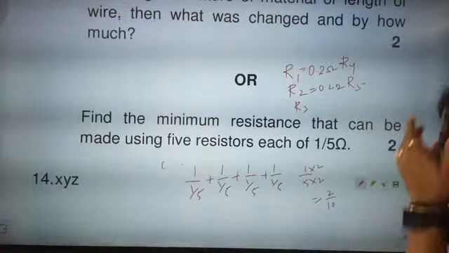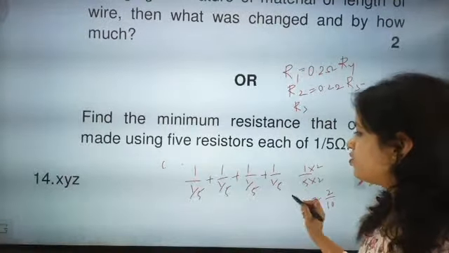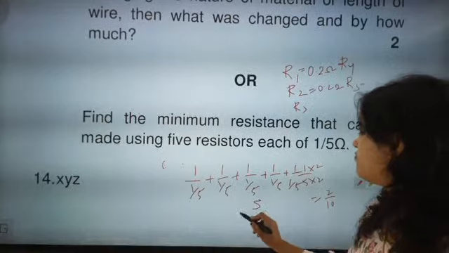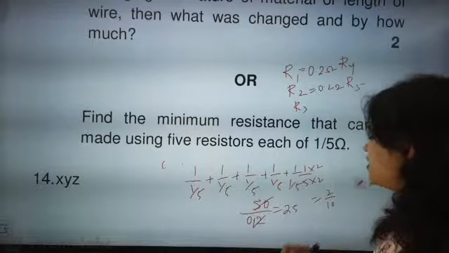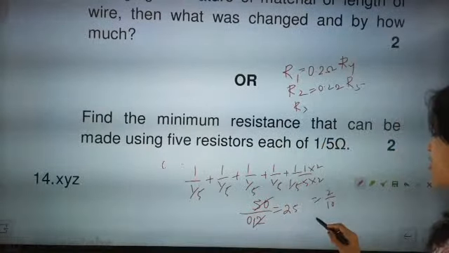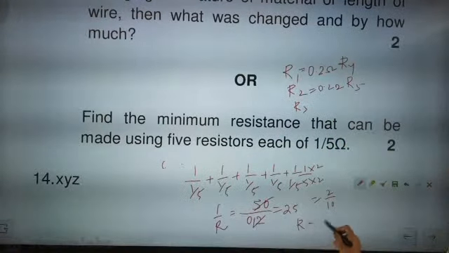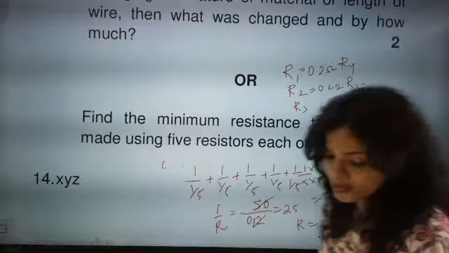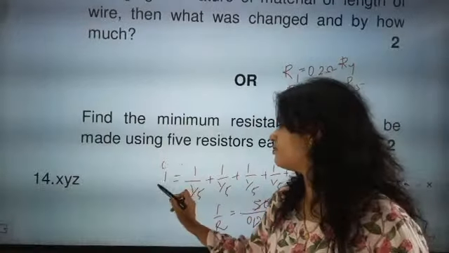0.2 is 1 by 5 only. So directly 0.2, 0.2 you will write, then down it will become 0.2. 1 by 5 is 0.2, so it will become 5 by 0.2, the decimal will cut, and it will become 25. So 1 by R is coming as 25, so R is coming as 1 by 25. It will not be 25 ohm. It will be 1 by 25 ohm, because beta, everything will be equal to 1 by R.